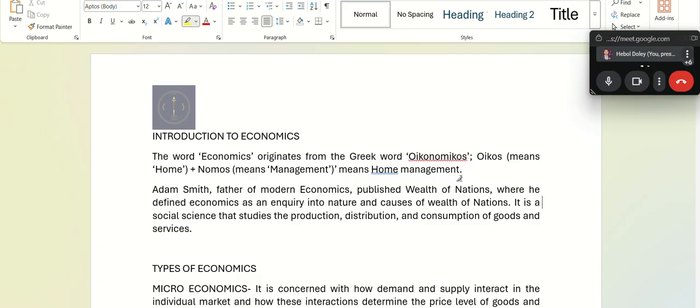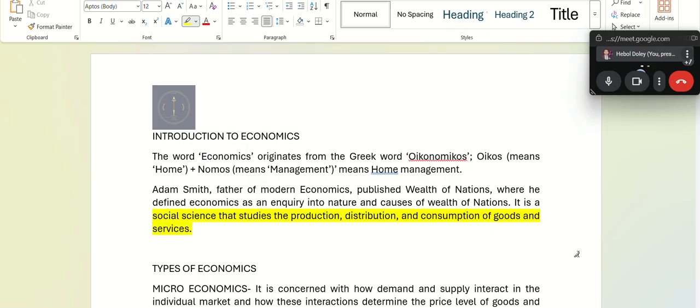So economics. It's like a theory. Economics is a social science, okay? It is a social science that studies the production, distribution, and consumption of goods and services in a country.